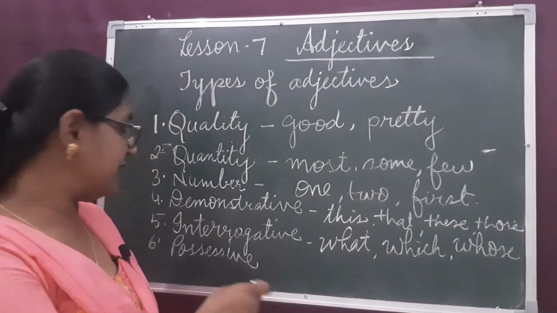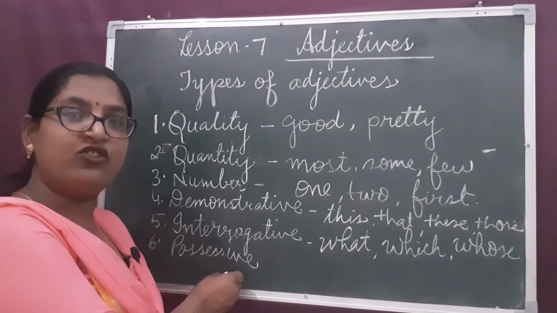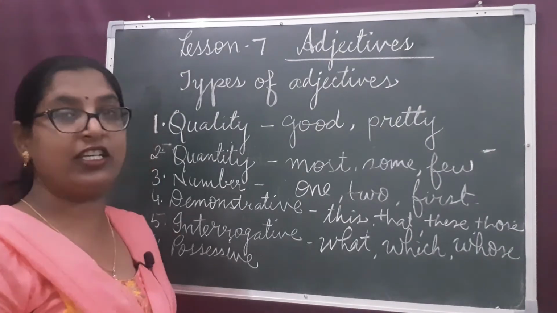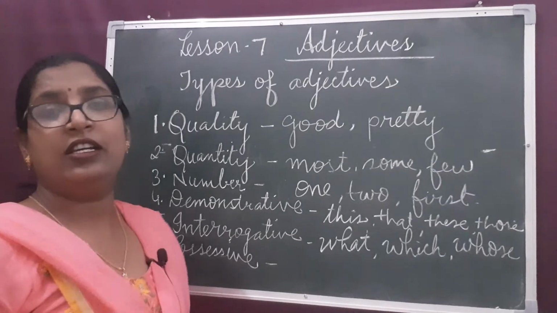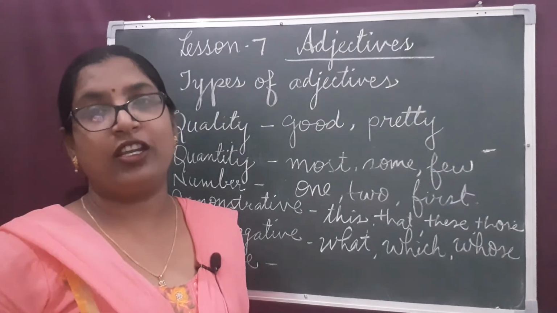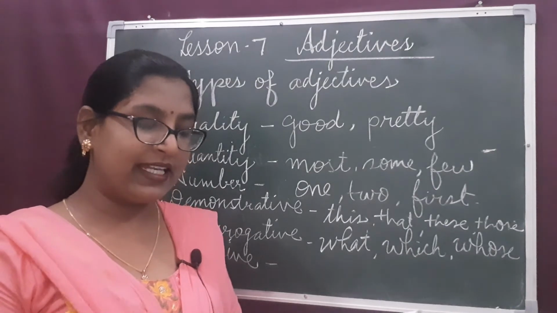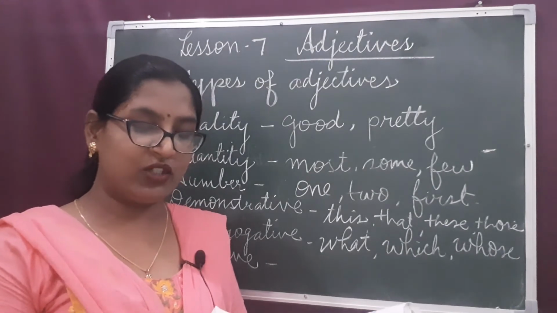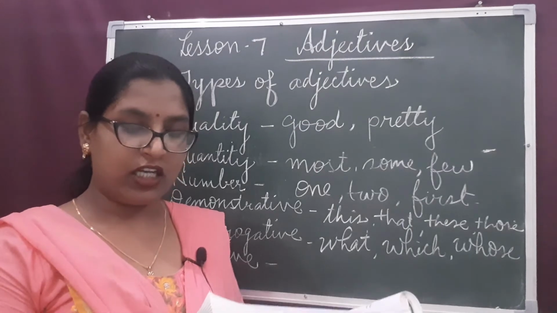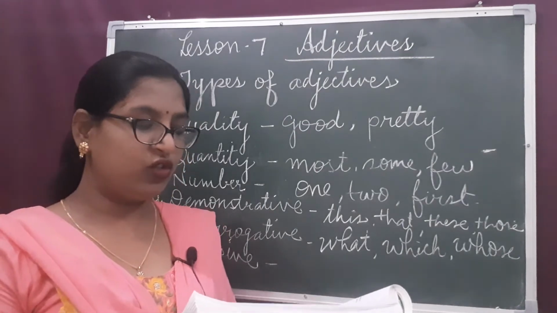Now, the last kind of adjective is possessive adjective. The word possessive tells us about the possession and the belonging. Words such as my and his are used with nouns such as daughters, home and permission to denote possession.